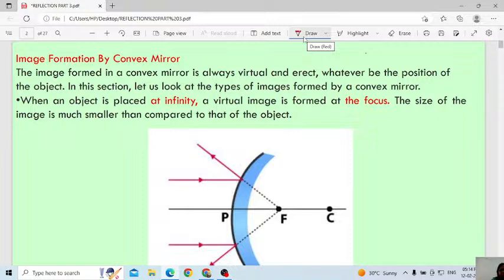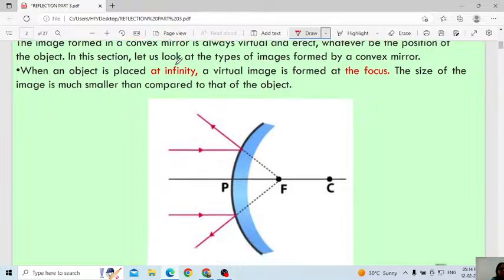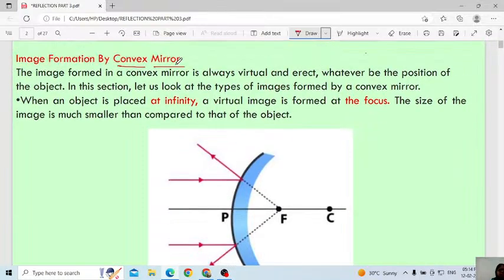Tell me. Okay. Then next one, image formation in the case of a concave mirror. Yesterday we discussed image formation in the case of a concave mirror, and I explained maybe 6 different positions with ray diagrams also, and we studied in detail how to decide the nature of the image.